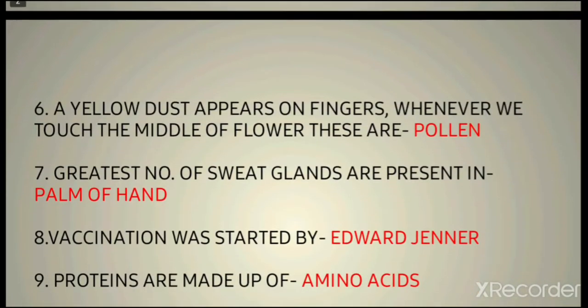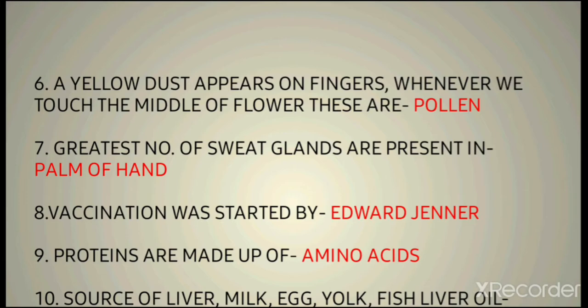The next question is the sixth question: a yellow dust appears on our finger when we touch the middle of a flower. These are pollen grains, which get transferred from the anther to the stigma of another flower. The anther is the male reproductive structure of a flower, and the stigma is the female reproductive structure where the pollen lands and fertilization takes place.